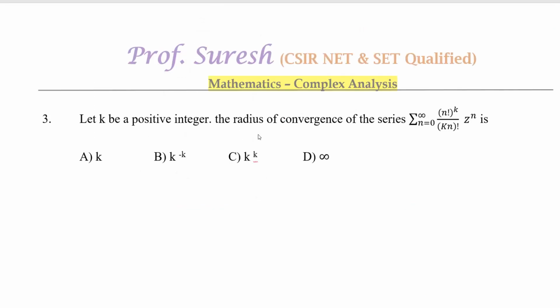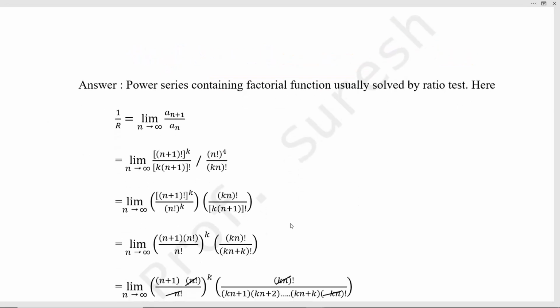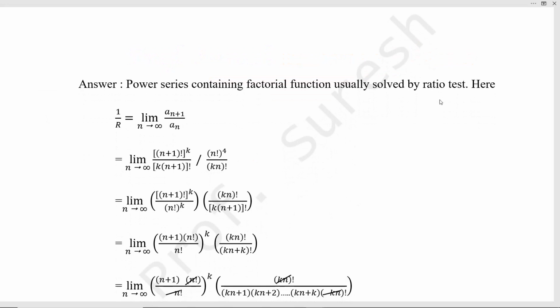Let k be a positive integer, then the radius of convergence of the series summation (kn)! over (n!)^k is given. For factorial functions, we usually use the ratio test. So here, 1/r equals limit n tends to infinity of a_{n+1} by a_n.